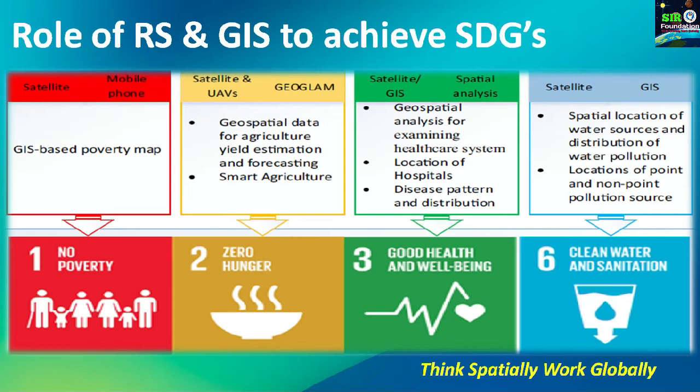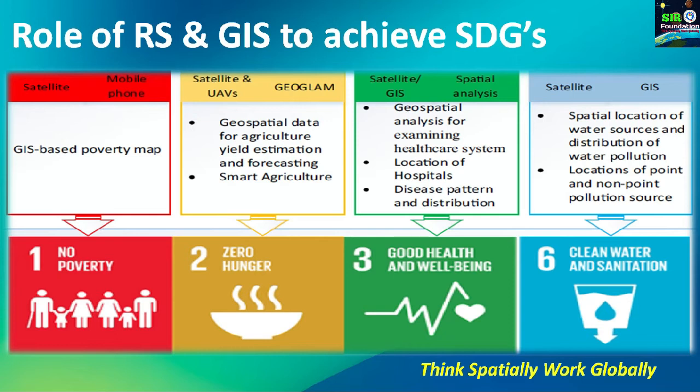Then disease pattern and distribution. There are many GIS based platforms right now, during this COVID-19 pandemic, which give us disease pattern and distribution analysis: in which part of the world how many cases are found, how is the distribution of the particular virus, and all these things. We can analyze this by using geospatial analysis.